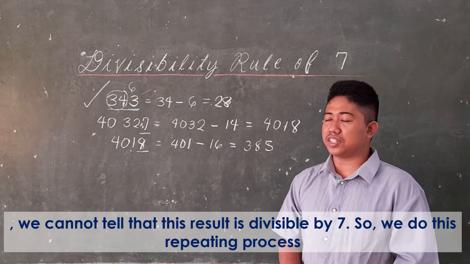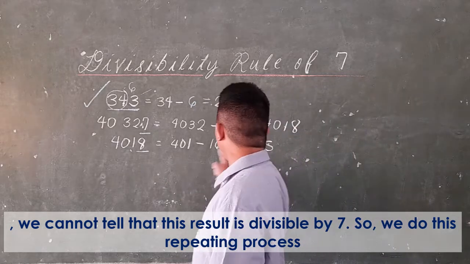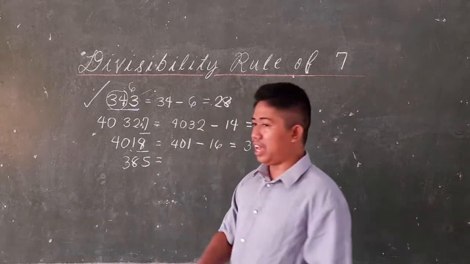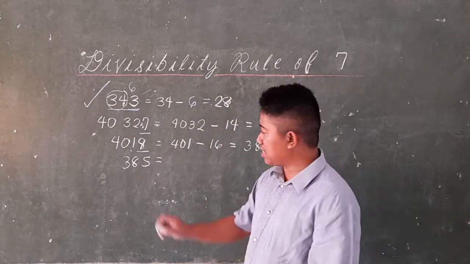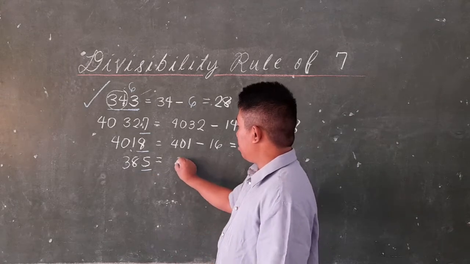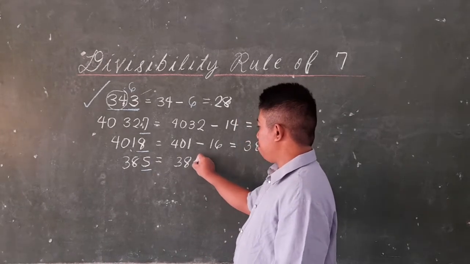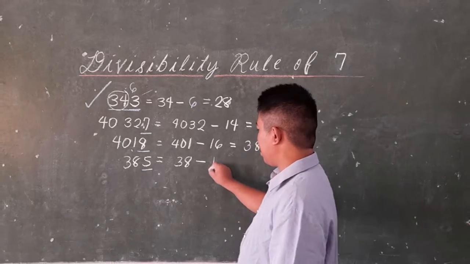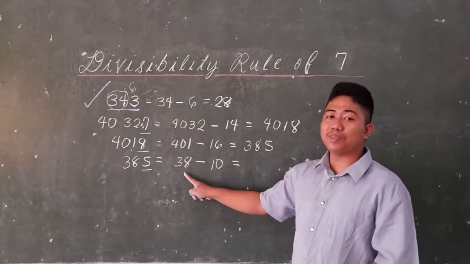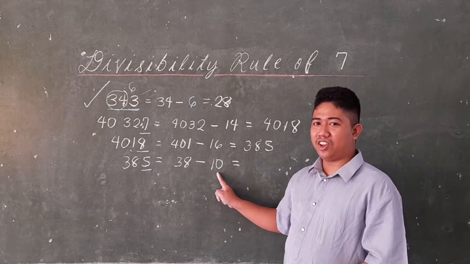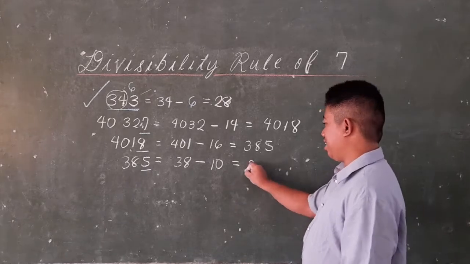So do it again in the same process. So we copy 385. Okay, 385, the last digit is 5. So copy the remaining digits, 38, minus twice the last digit, which is 10. So what is the difference between 38 and 10? So the answer is 28.